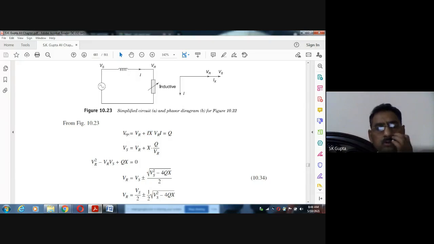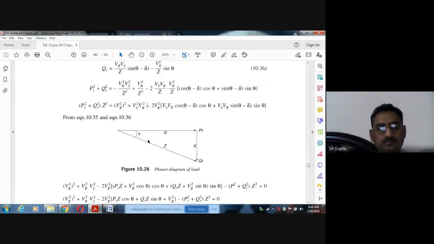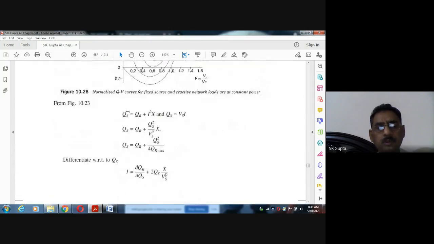From here also you can say, if you multiply here I, IS is QS, multiply here I, the current is the same throughout the circuit. Multiply I, VS into IS is QS, it is QR or I square X. Okay, so it is I square X. So from here this equation comes. QS is equal to QR plus I square X. Is this clear or not? This equation is clear?